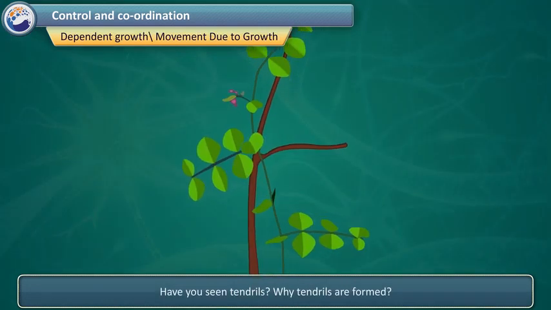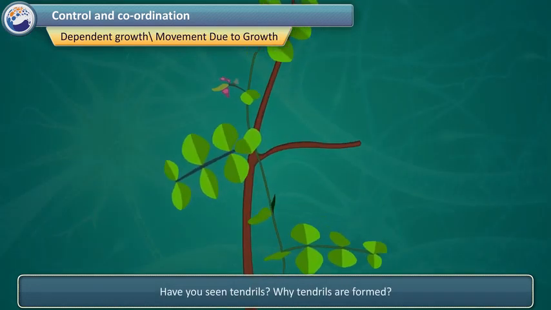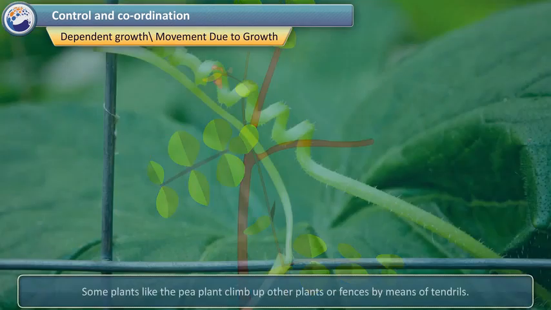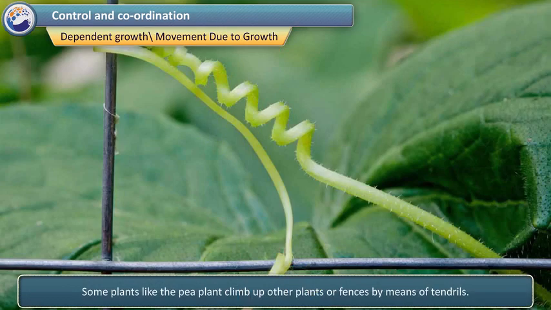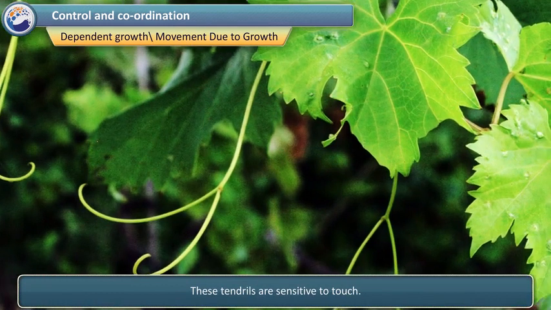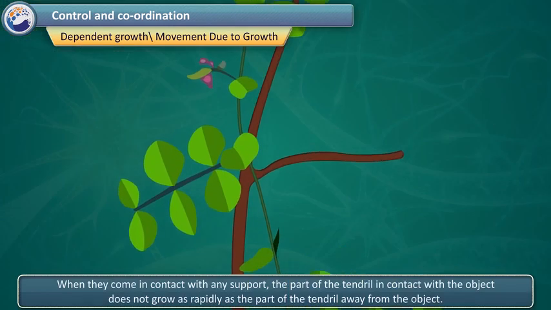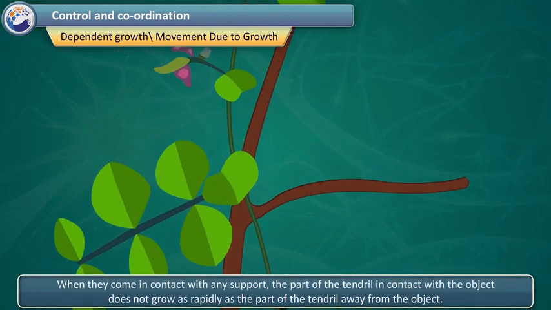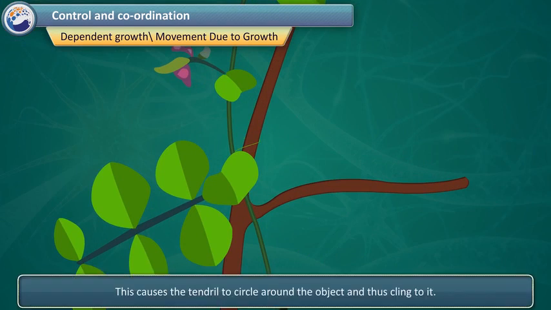Dependent growth, movement due to growth. Have you seen tendrils? Why are tendrils formed? Some plants like the pea plant climb up other plants or fences by means of tendrils. These tendrils are sensitive to touch. When they come in contact with any support, the part of the tendril in contact with the object does not grow as rapidly as the part of the tendril away from the object. This causes the tendril to circle around the object and thus cling to it.